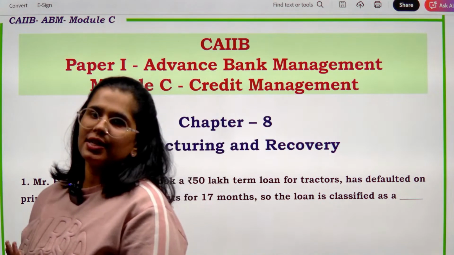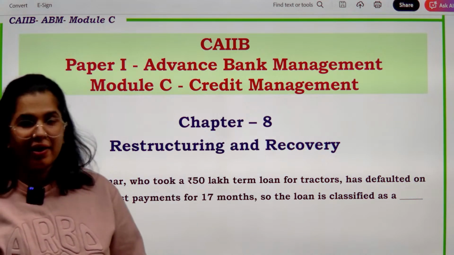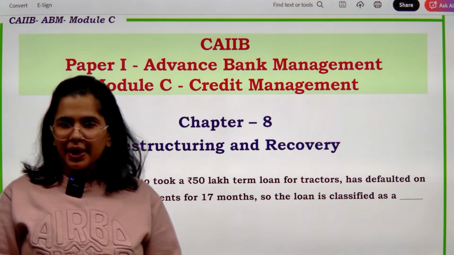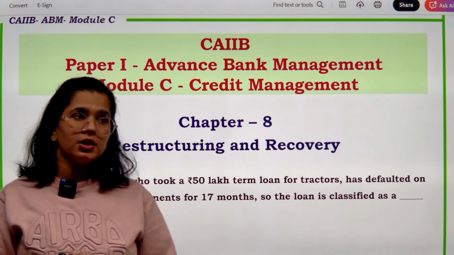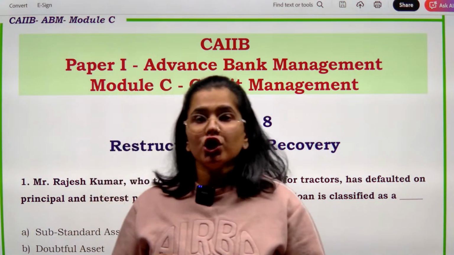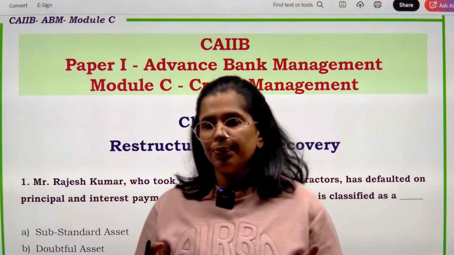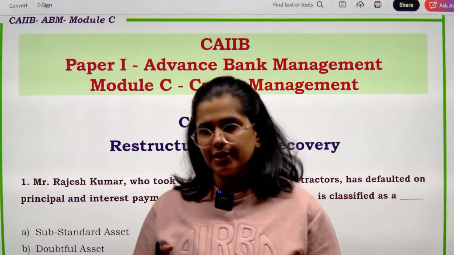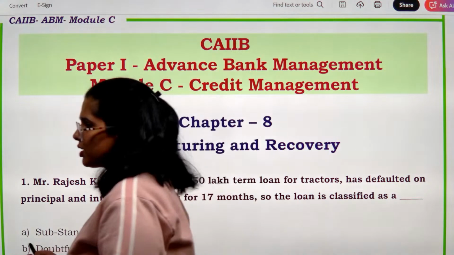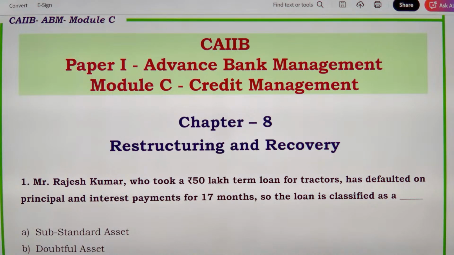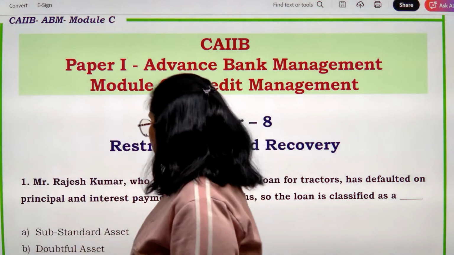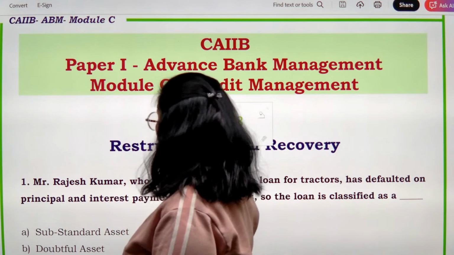In this particular class, we'll be talking about restructuring and recovery, and as usual, we will be talking about the RBI guidelines which talk about NPA, about willful defaulters, and also about what should be your step as a regulated entity when you are dealing with restructuring. ठीक है, तो अगर आप restructuring के साथ में deal कर रहे हैं, then what should be your approach? This is something we'll be talking about in this lecture. ठीक है, तो we'll start one by one.